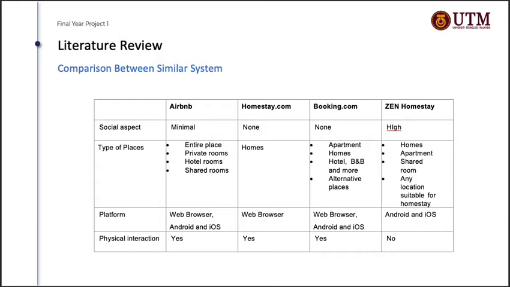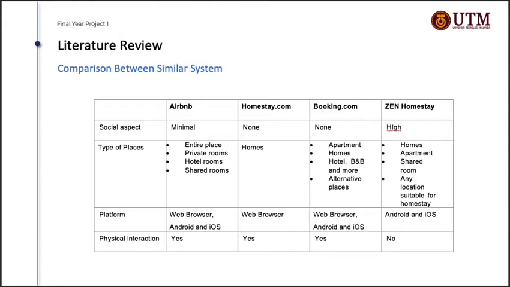booked. The platform that is used for the systems are, for Airbnb, by using web browser or mobile application in Android and iOS. For Homestay.com, it is primarily in web browser. For Booking.com, it is web browser and mobile application, Android and iOS. And for our proposed system, ZEN Homestay is only mobile application in Android and iOS.